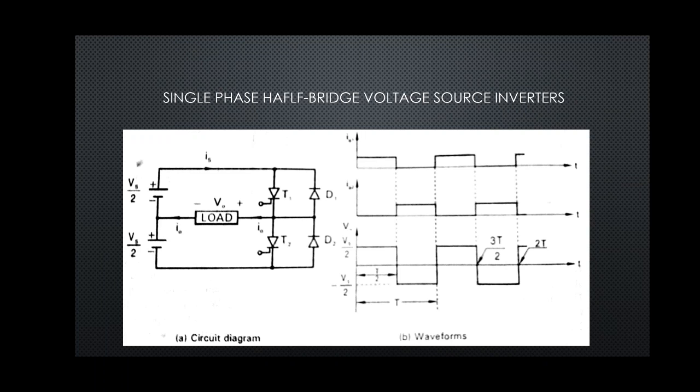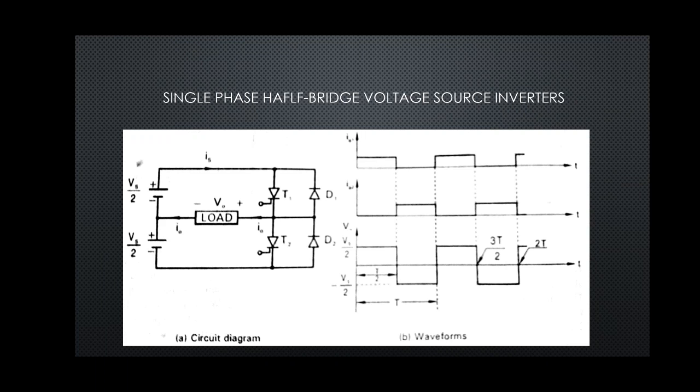So let us understand how the circuit works. Here we see two SCRs and two diodes are used. Use of diodes is optional, even if we don't use diodes. Now these SCRs can be replaced by BJTs also, no problem.